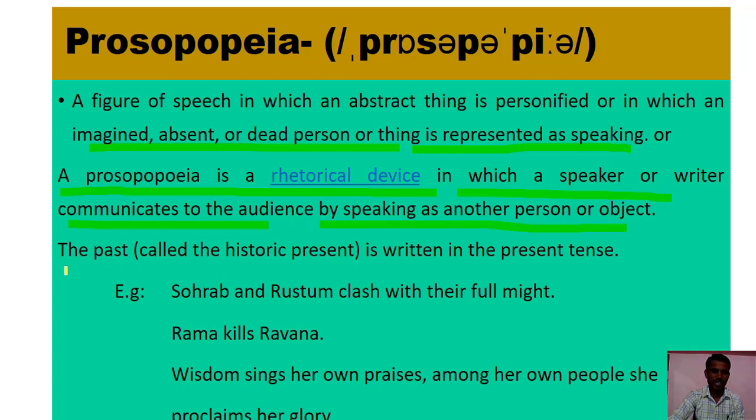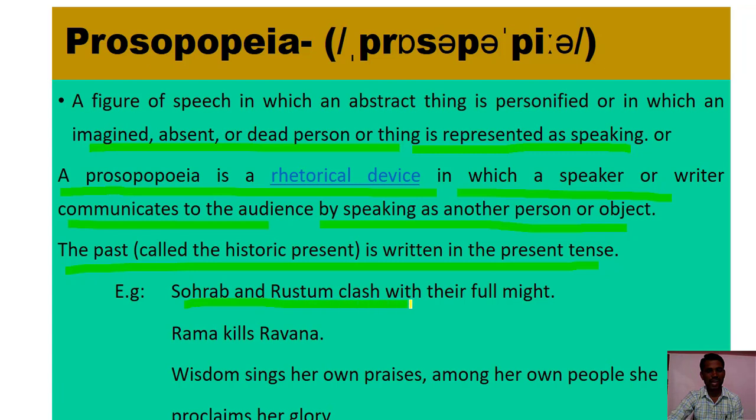The past is written in the present tense. That is prosopopoeia. What does it mean? The past, called the historic present, is written in the present tense. So that is prosopopoeia. Past is written in present tense. Now you have to look at the examples.